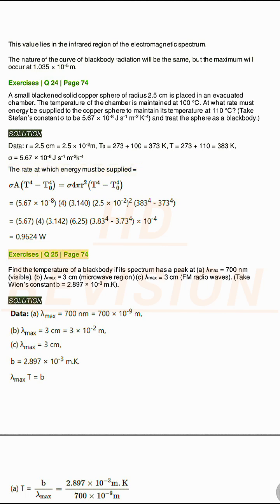Exercises Q25, page 74. Find the temperature of a blackbody if its spectrum has a peak at (a) lambda max equals 700 nanometers, visible; (b) lambda max equals 3 centimeters, microwave region; (c) lambda max equals 3 meters, FM radio waves. Take Wien's constant b equals 2.897 times 10^-3 m K. Solution.